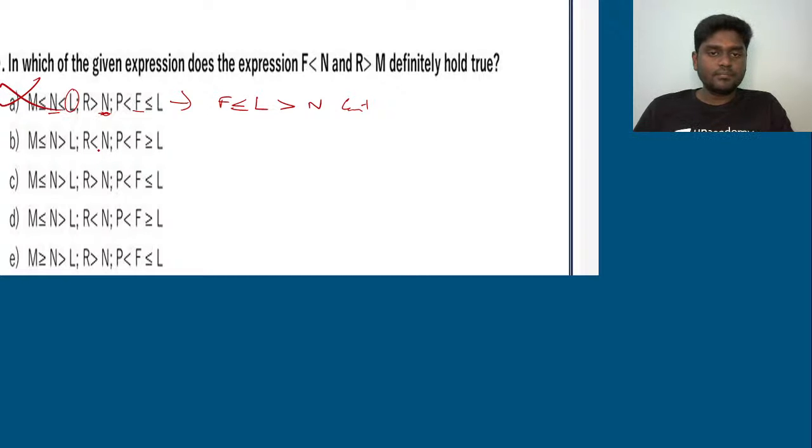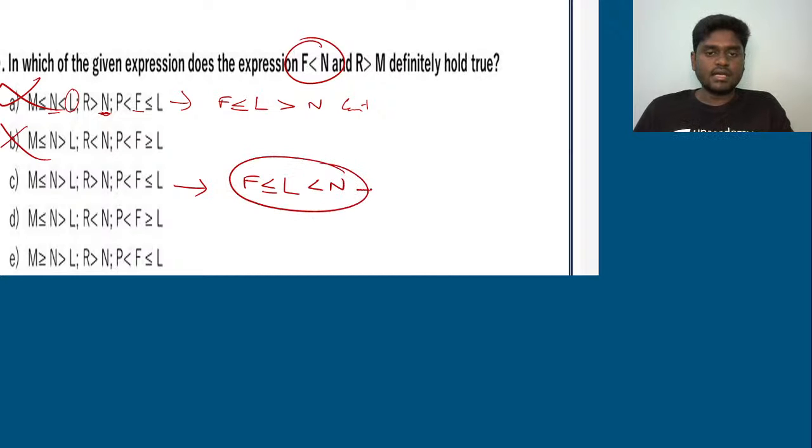Second option you see, for F and L, it's going to be F greater than or equal to L and L lesser than N. So again the second option gets ruled out. And third option if you see, F lesser than or equal to L, L lesser than N. In the statement they have given you L lesser than N. So F lesser than or equal to L and L lesser than N, so it definitely holds true.